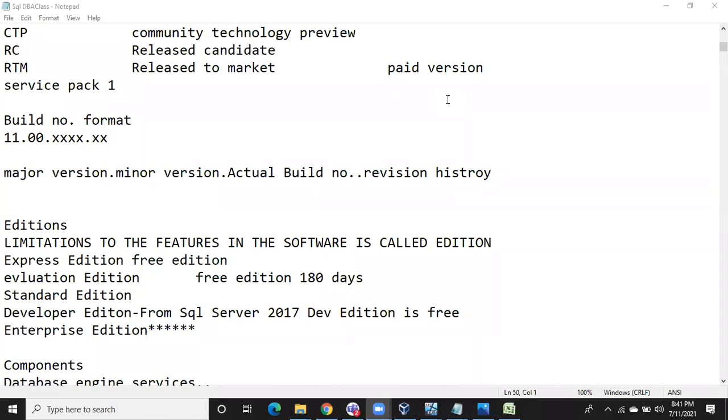Then people will be there, right? DBAs and a lot of interested people will be there. They want to see what kind of features it has. Like with 2022, they will install it and check it. If they find any bugs, they will inform the Microsoft team, and Microsoft will fix all those bugs. Then finally they will release the second copy called RC, Release Candidate. They will introduce one more copy called RC. This is also a test copy.